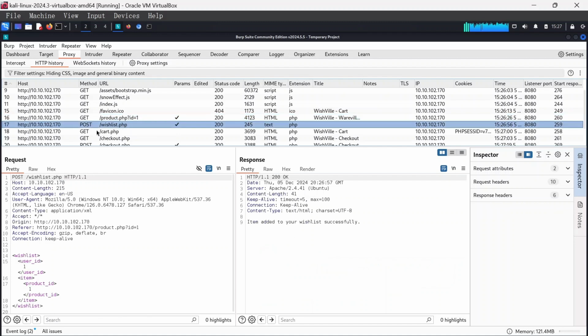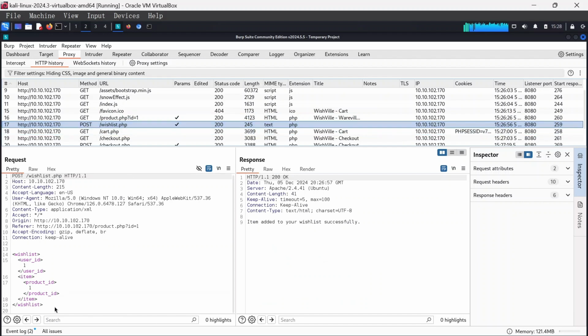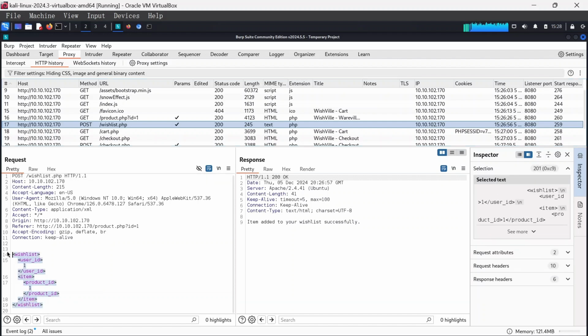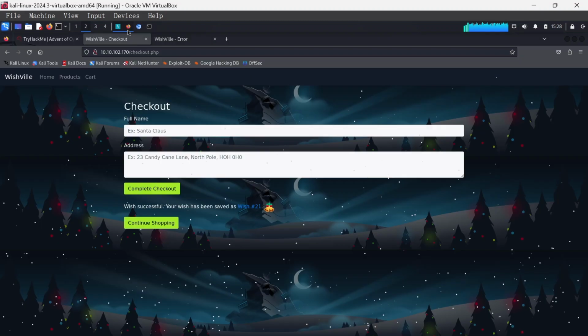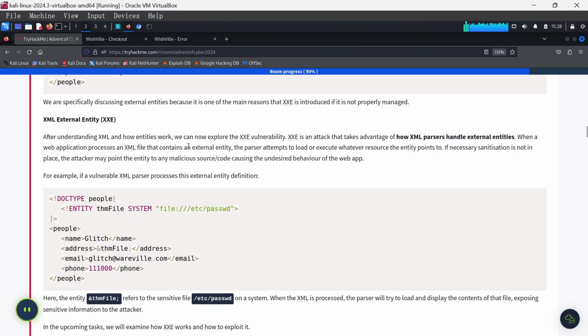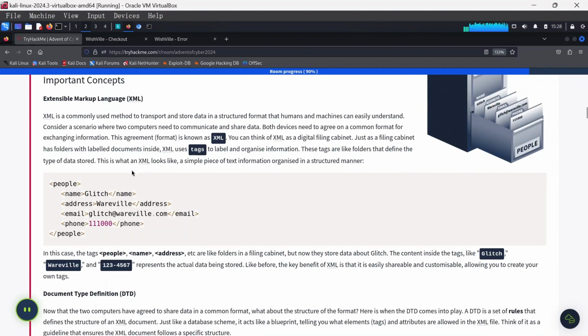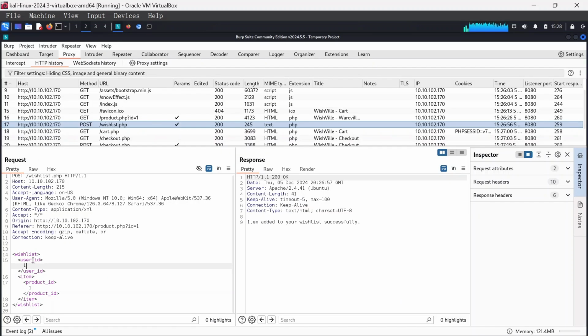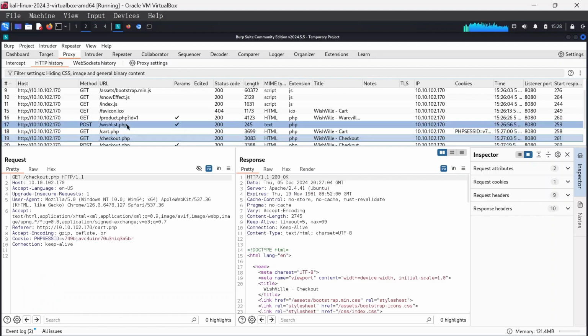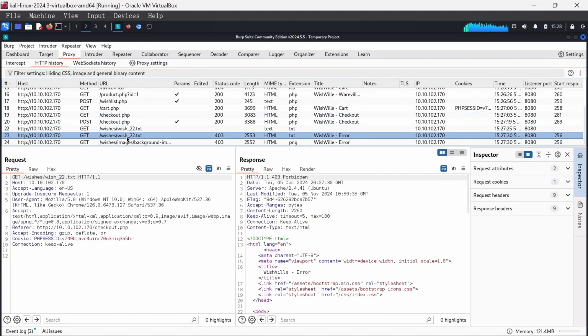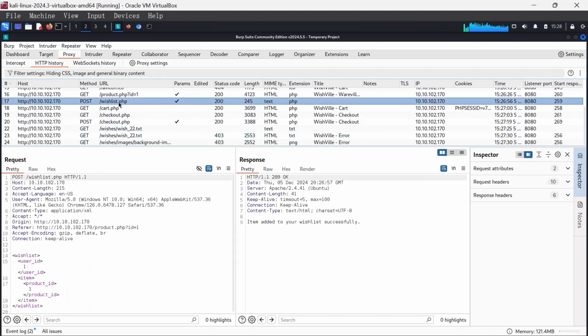Okay, now we see there's a POST request here to /wishlist.php. And what can we notice? We can notice something that looks like XML code. If you recall, when we studied this, you can see how it looks like the XML code here. Yes, it takes in name, address, email, and in our case it's taking in wishlist, and then it's taking in user ID, item, and product ID. Now you can go ahead and check other things as well, and even the wishlist and so forth.